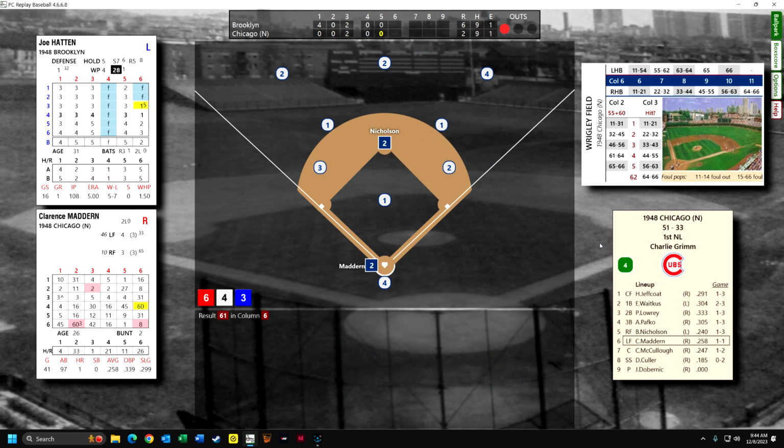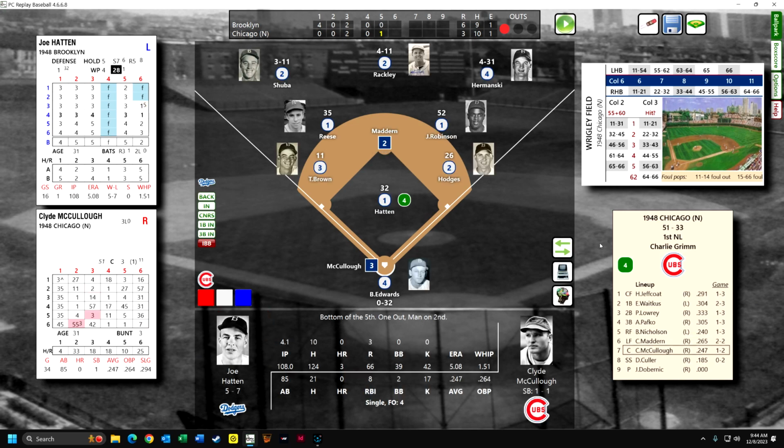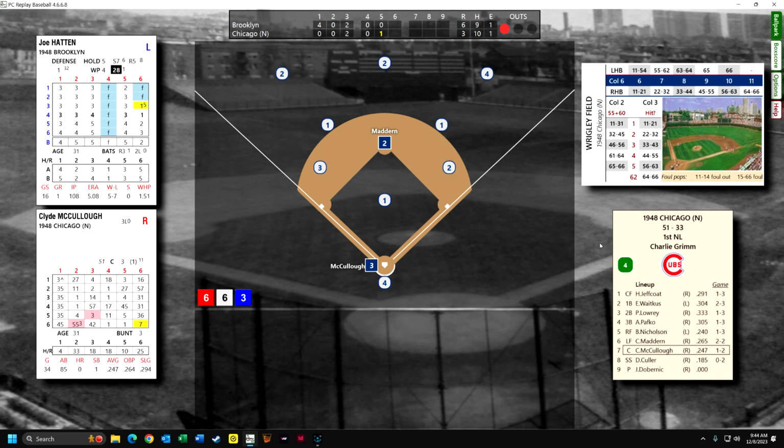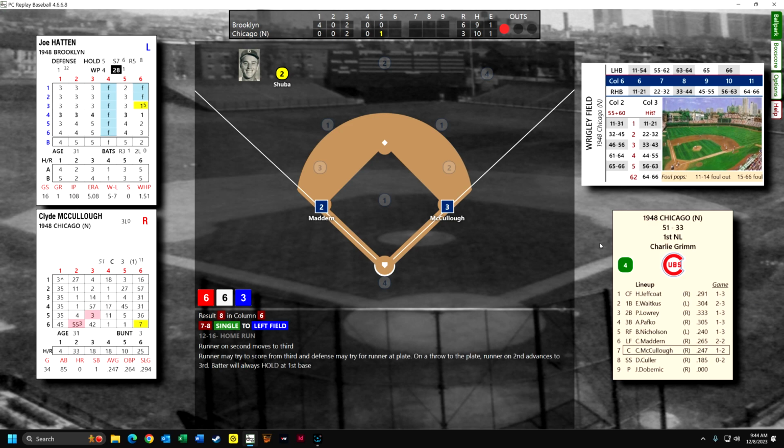And Mattern is up. He's got a double. See here, this is what the Cubs do. They're back. They're back in the game now. 6-3, 1 out, runner on second, and Clyde McCullough is up. Can't hit into a double play because there's no runner on first. Oh man, this is going to possibly bring Mattern in, but Mattern is really slow, and they decide to hold him at third. So we've got 1 out, and you can look down here.